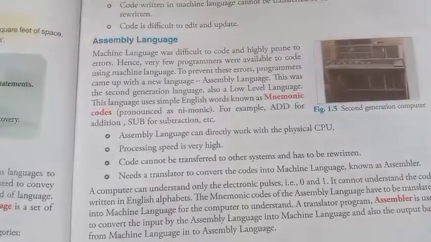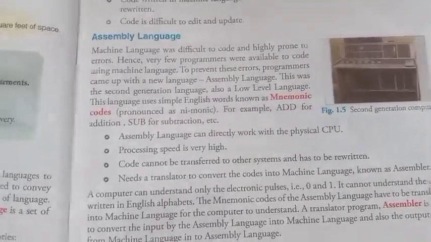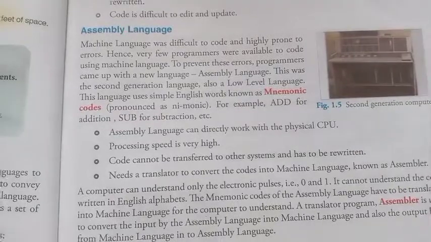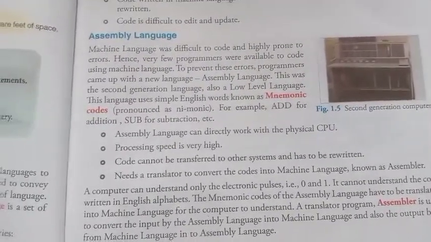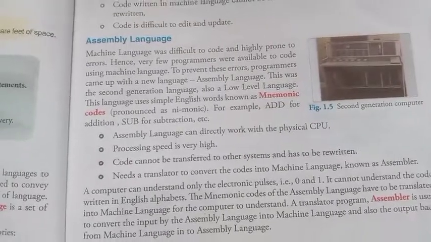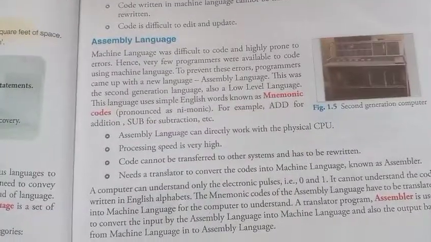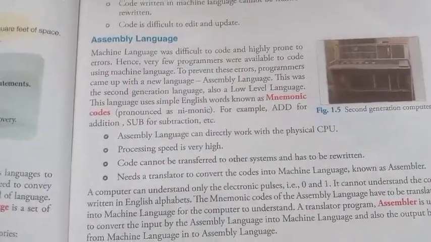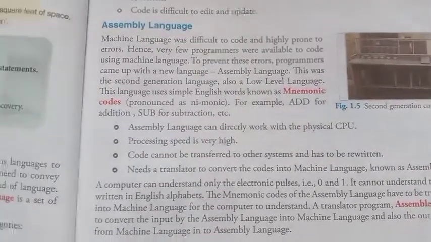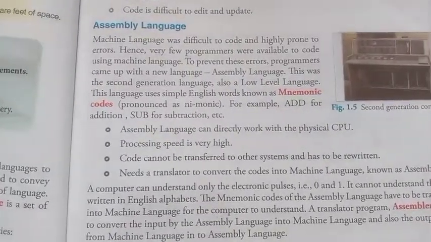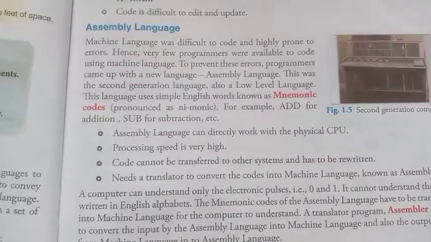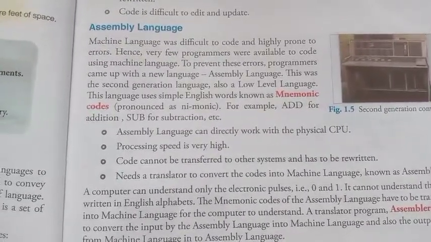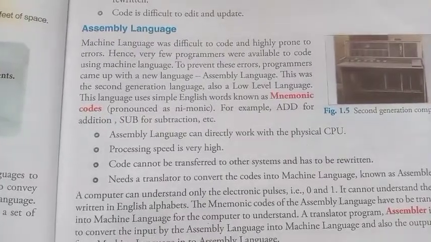The translator is called an assembler. A computer can understand only electronic pulses. All of you know that the computer cannot understand our language; it understands only electronic pulses, which are written in 0 and 1. It cannot understand code written in English alphabet. The mnemonic codes of assembly language have to be translated into machine language for the computer to understand.